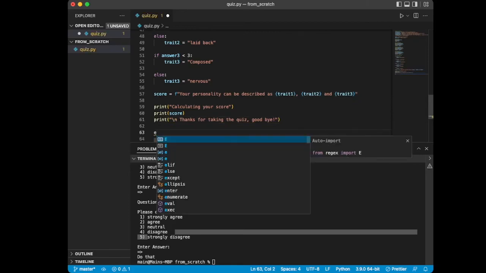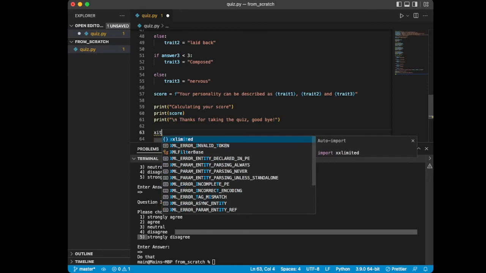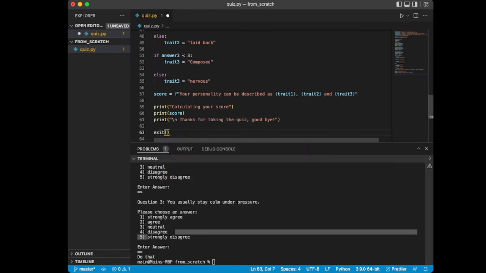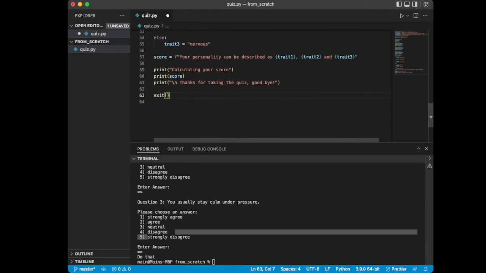And then we're going to use another built-in method or function here. We're going to call exit. And again, we can tell it's a function by the opening and closing parentheses. The only way that you would know that is by reading the Python documentation, so I'm kind of saving you the work there, I guess. But this is just going to close our program after it's done running.